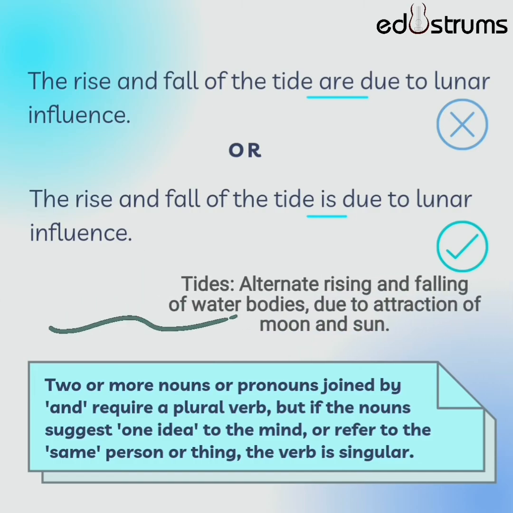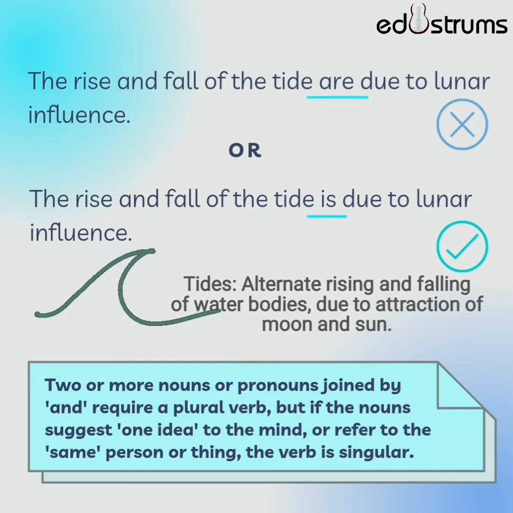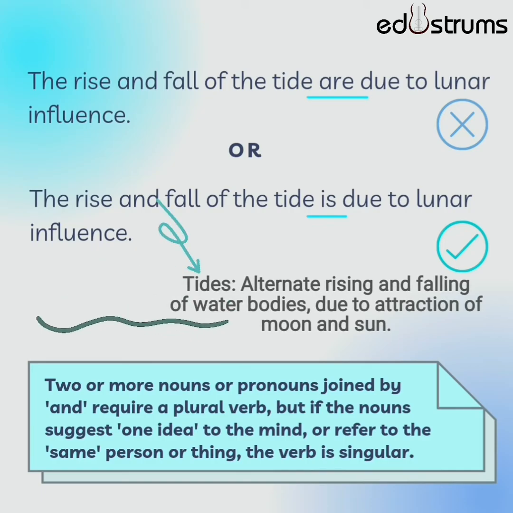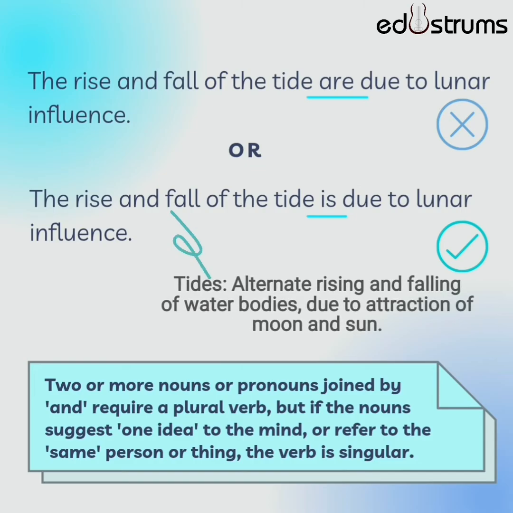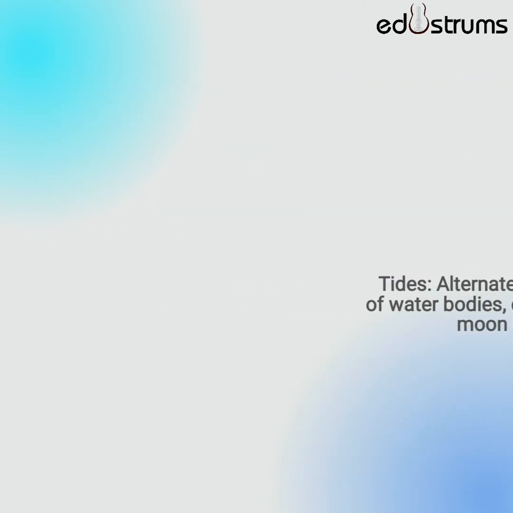Tides are alternate rise and fall of sea surface due to gravitational forces of moon and earth. Therefore, when we say rise and fall of the tide, we are referring to the tide itself and hence a singular verb is used.